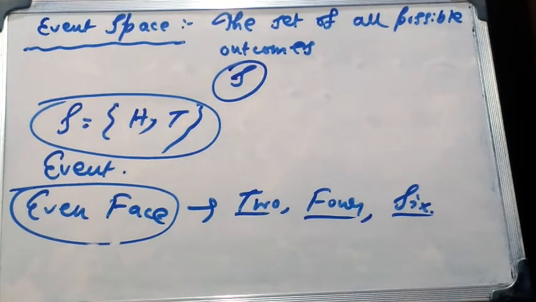So the events which cannot be decomposed further are called simple events, and compound events are those which can be decomposed into simple events.